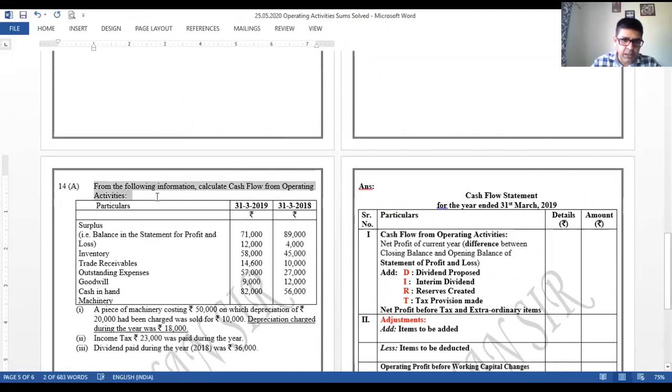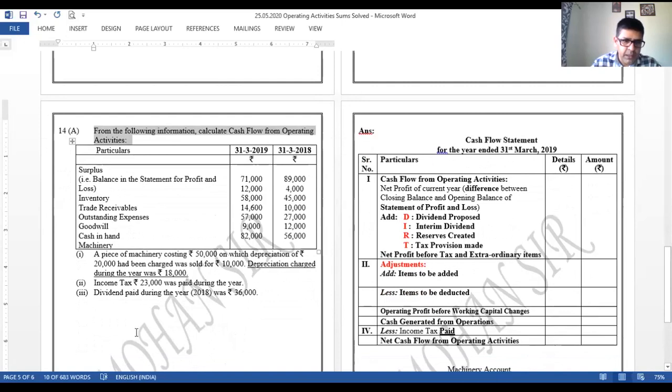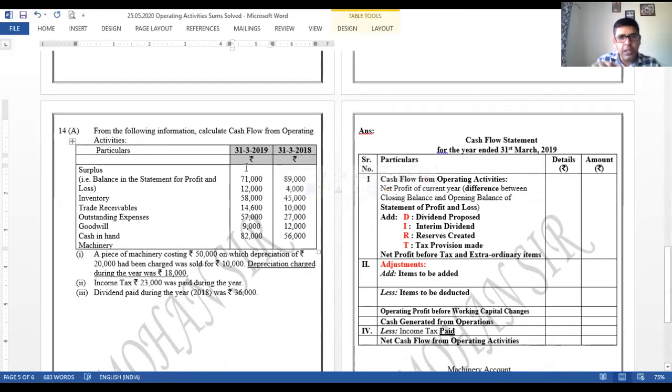From the following information, calculate cash flow from operating activity. Again, the details are given to us, and we can see the balances of 2 years are given to us. 31st March 2019 and 18 is given. So now closing and opening is given. It's not opening and closing. So we need to take care every time the sum comes to us, right?